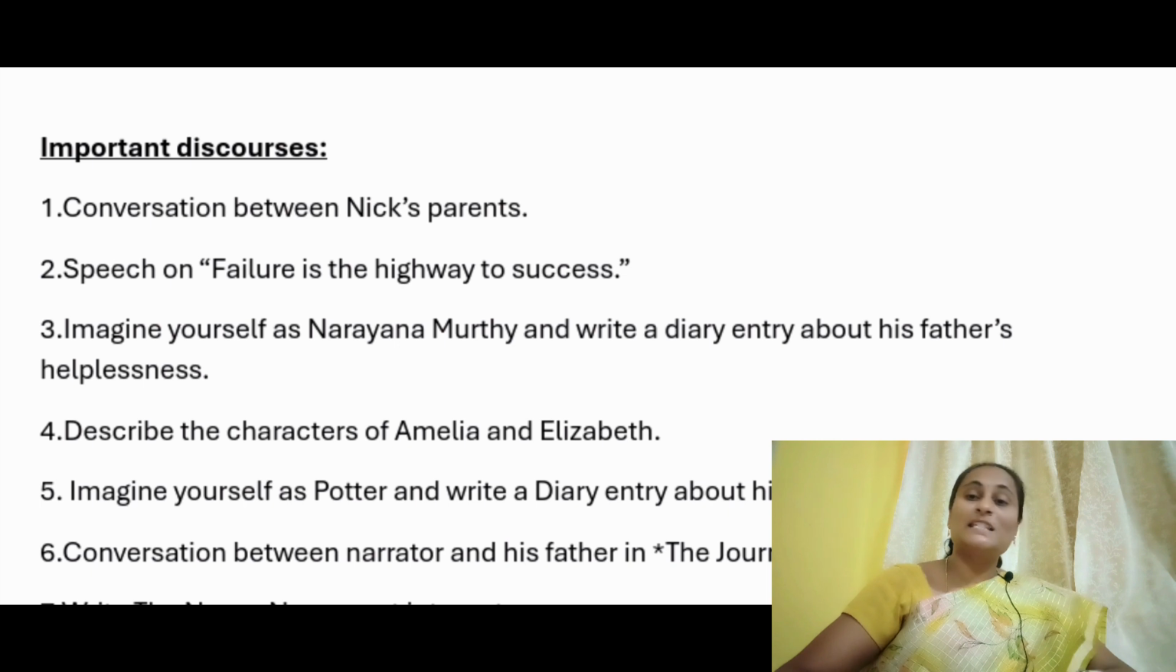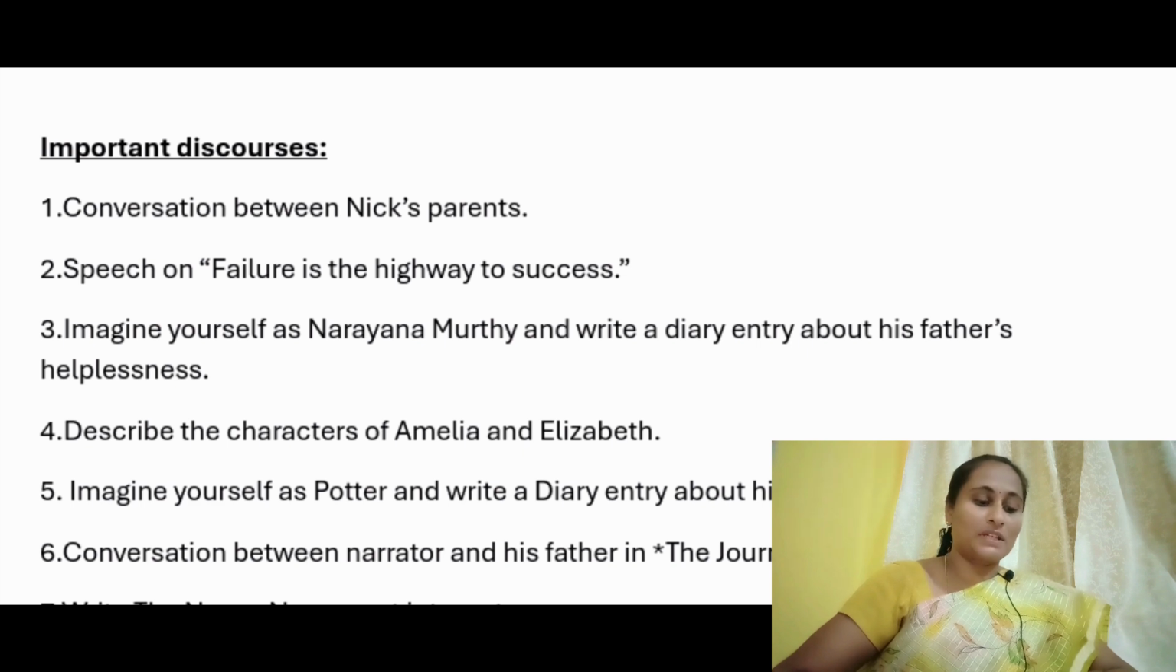And the second one is speech on failure is a highway to success. According to the unit wise we are going here, the second one, they may ask a speech on failure is a highway to success. And next, the third one, imagine yourself as Narayanamurthy and write a diary entry about his father's helplessness. When he got an IIT seat, but his father said no, that he can't afford to send him to IIT colleges, what he would have thought and his feelings you have to write in the form of a diary entry. These are especially from group A, so mostly asked questions from the lessons.